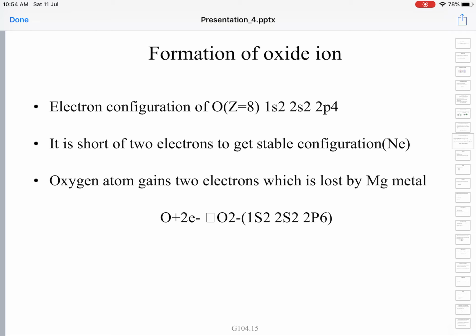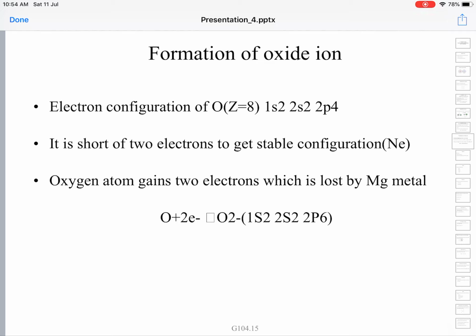So, the oxygen atom gains these 2 electrons which are lost by the magnesium metal. Oxygen picks up 2 electrons and turns into O2 minus, with 2 extra electrons and 2 negative charges.